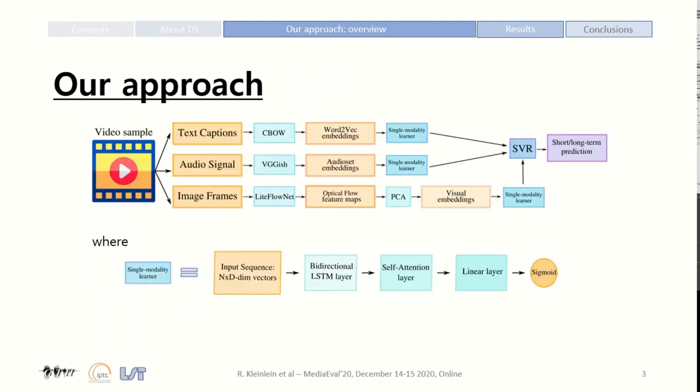Our approach tackles the challenge as an ensemble of single-modality learning models, whose predictions form the input for a final support vector regressor. Whereas every learner has the same architecture, each of them receives different input features. Our choice is motivated by the sequential nature of the data, as well as our desire to focus on specific regions of the input data.